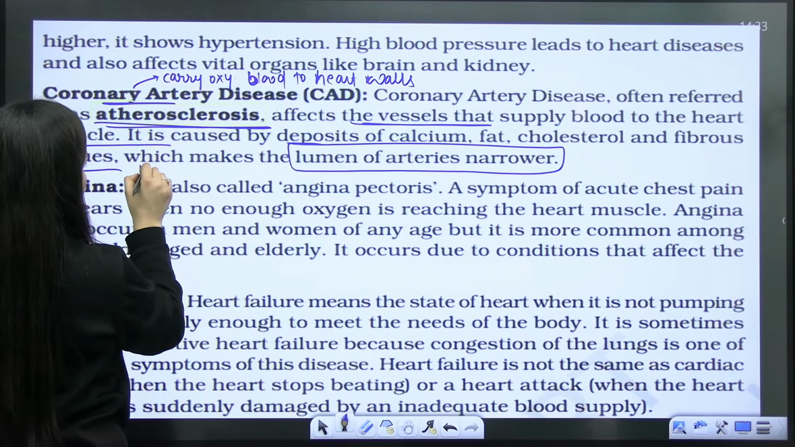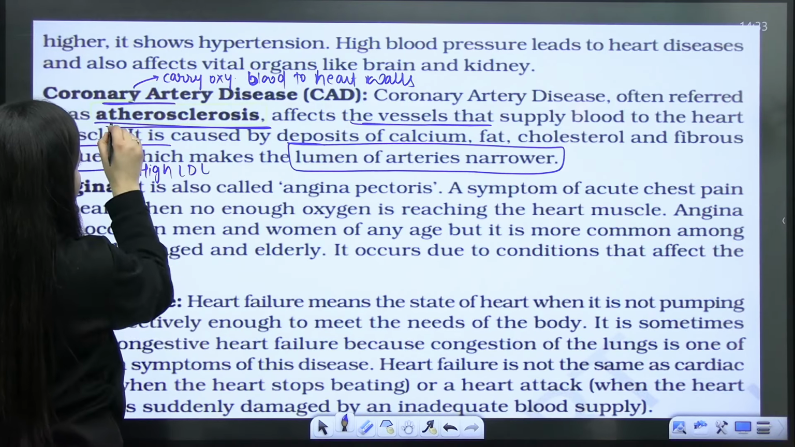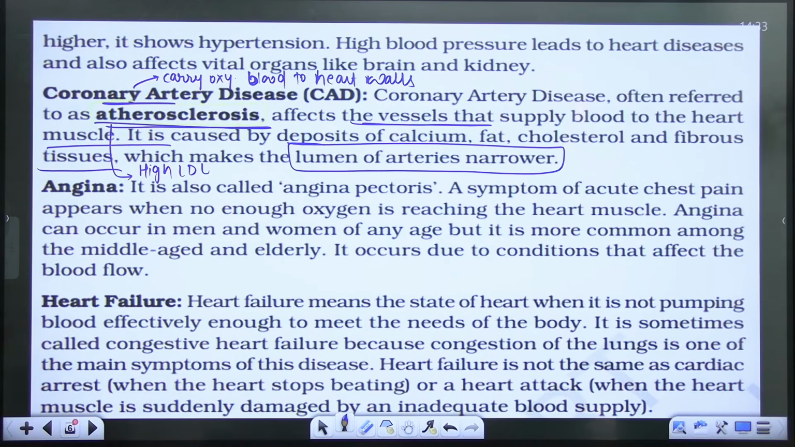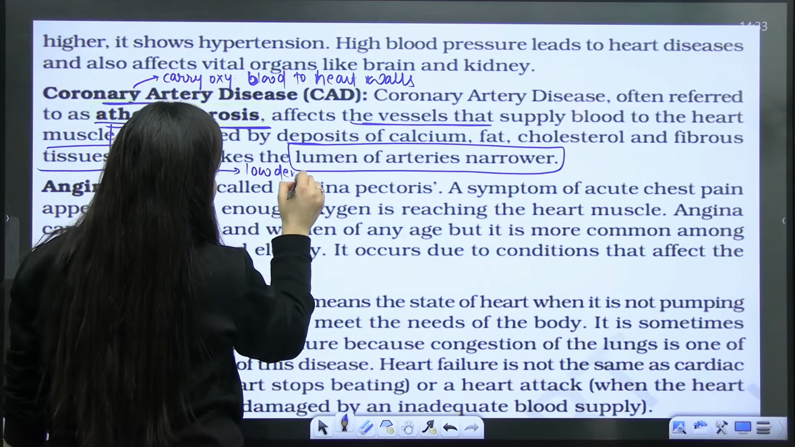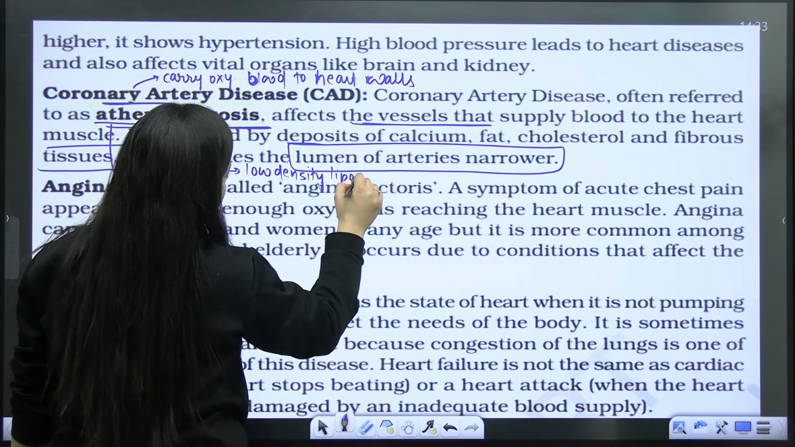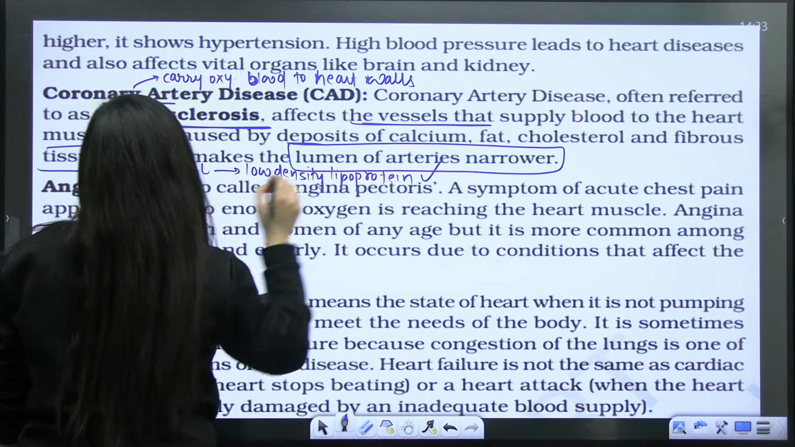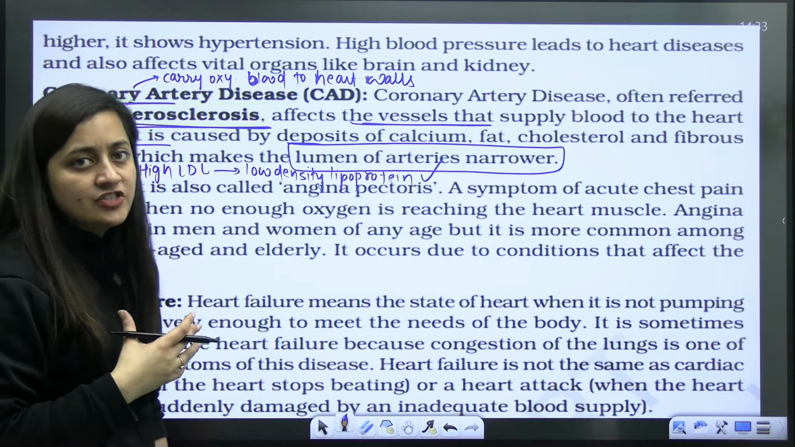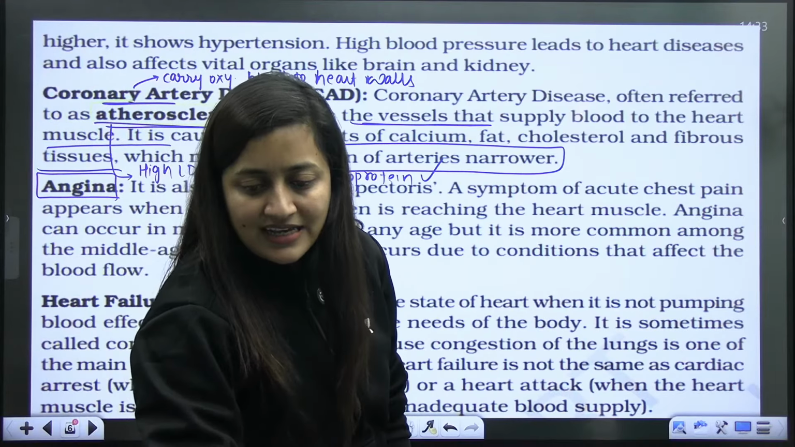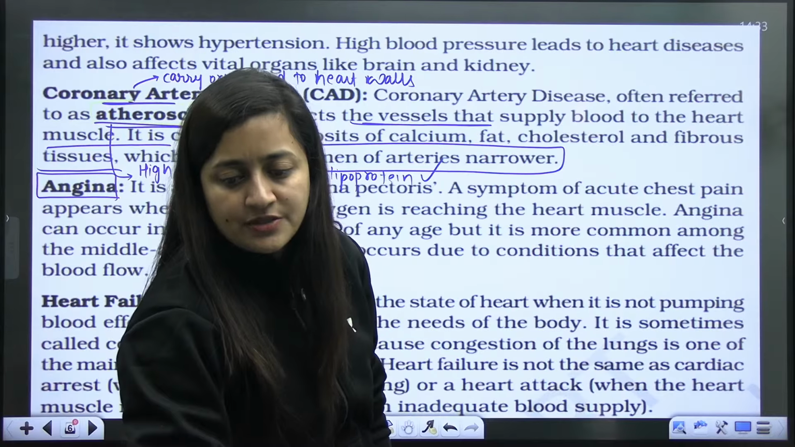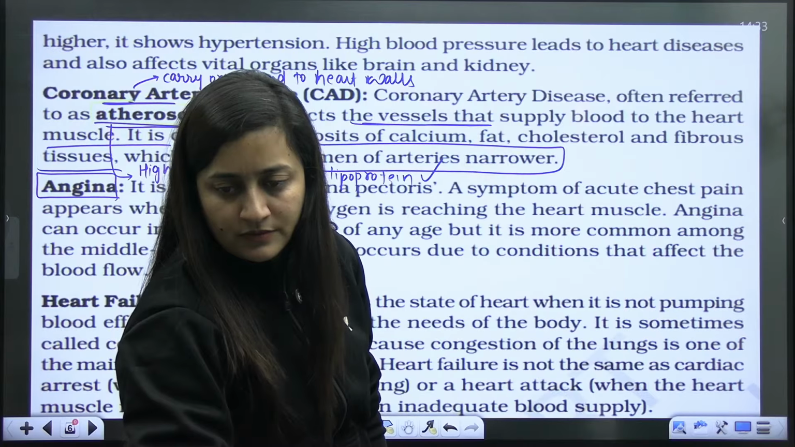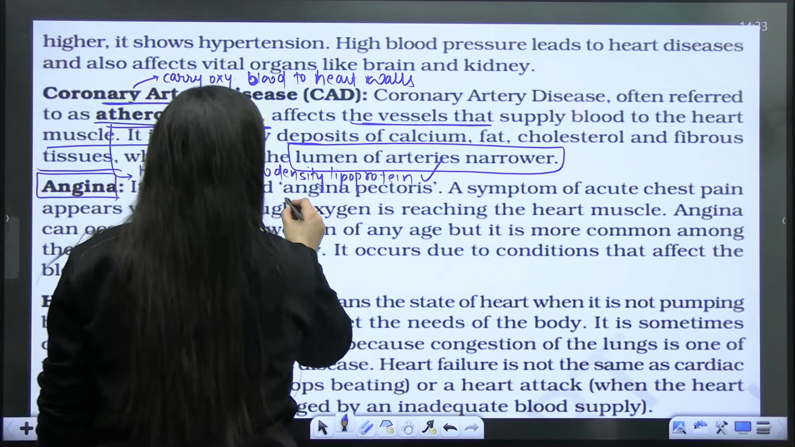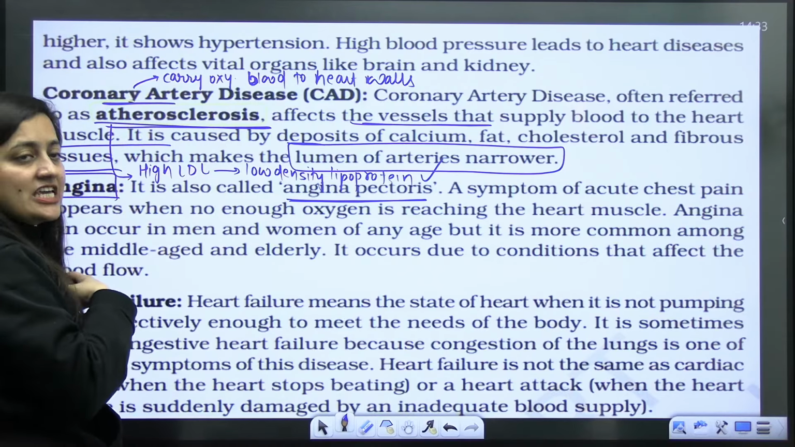And it basically occurs due to high LDL. How will this atherosclerosis occur? It will occur due to high LDL, that is low density lipoprotein. Is that clear? Next is angina, chest pain. Next is angina pectoris, chest pain. So it is also called angina pectoris, a symptom of acute chest pain.